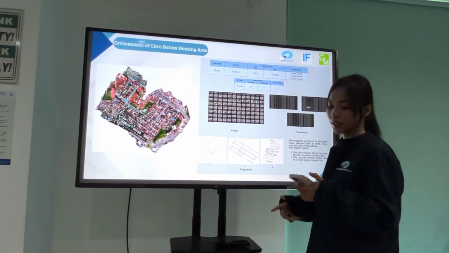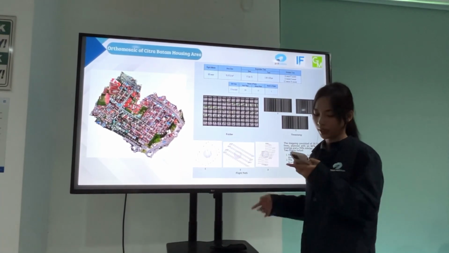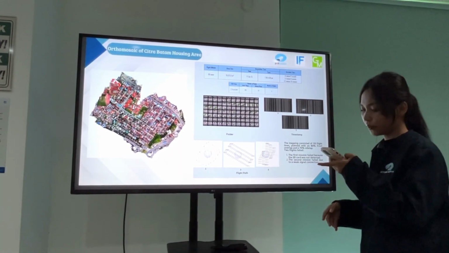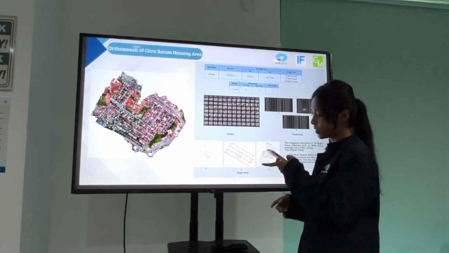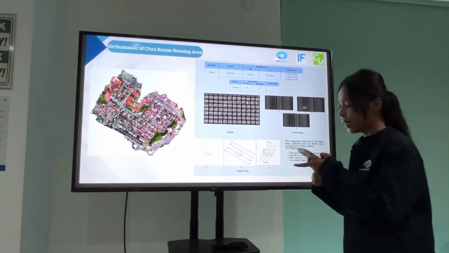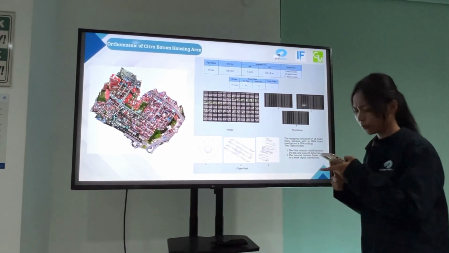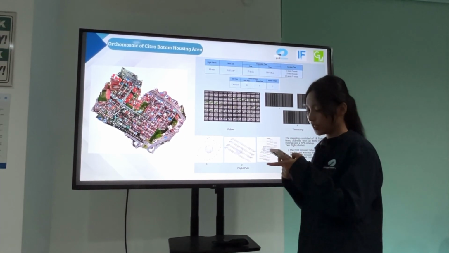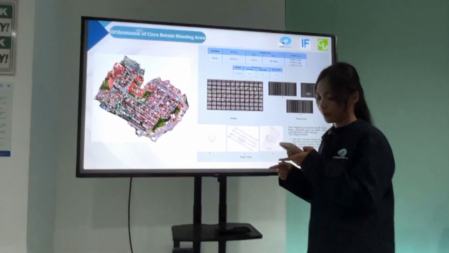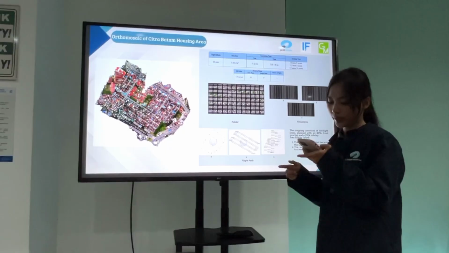Next up is the Citra Batam housing complex. This is the automosaic of the Batam imagery. The flight altitude was 100 meters and the area size was 78.873 square meters. It involves 28 nadir images and 27 oblique images. We conducted 5 flights, but only 3 flights were successful.